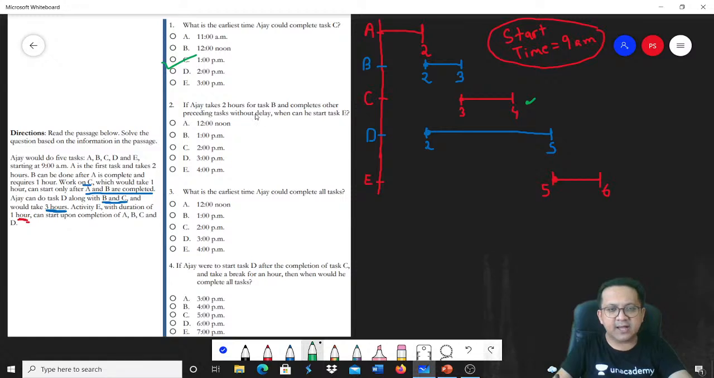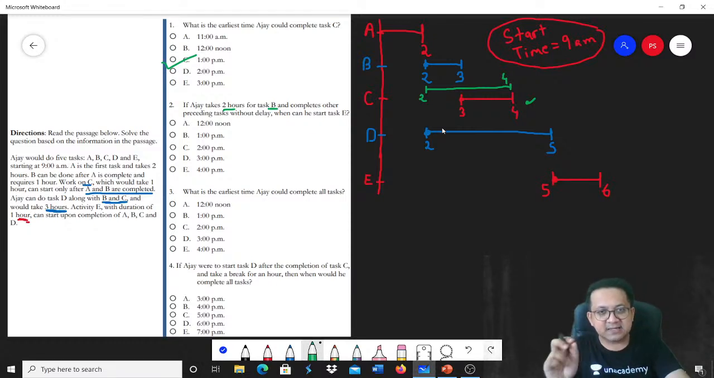Next, if Ajay takes 2 hours for B and completes other preceding tasks without delay, then when can he start E? Remember, now this time they say B is taking 2 hours. So instead of 2 to 3, it would be 2 to 4. Yes. And they ask when can task E start?